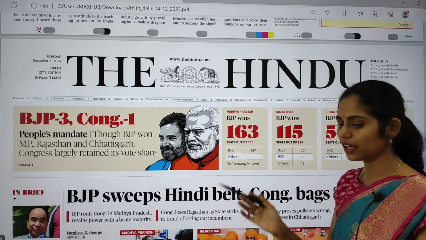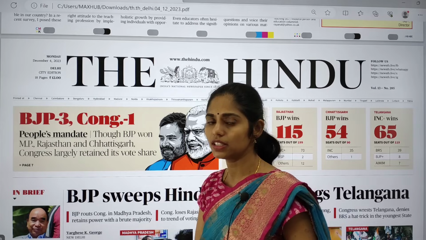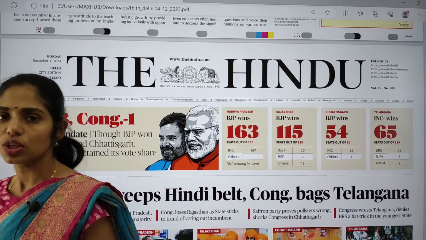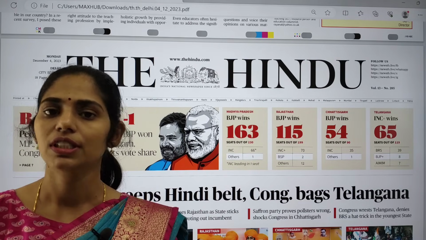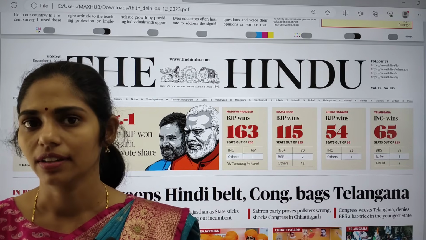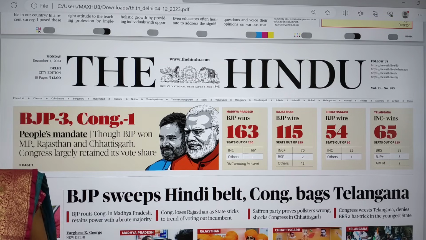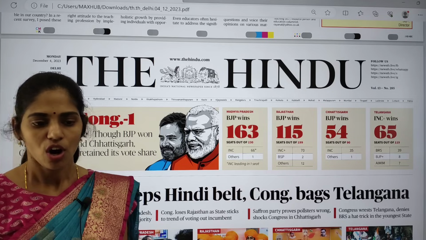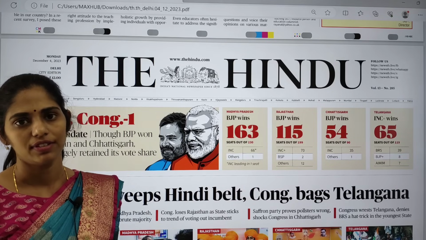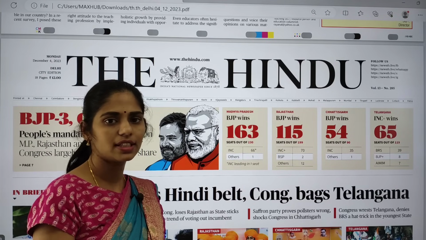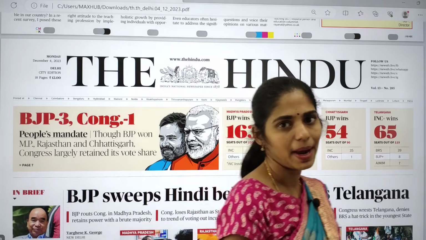If the government is providing 2,500 rupees every month for women, it will cost the government exchequer a lot. Yes or no? How is it going to be fulfilled? States already have a lot of deficit. If you come up with this type of scheme, what will be the impact?